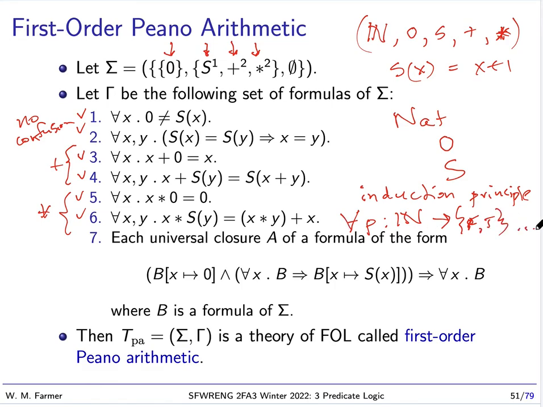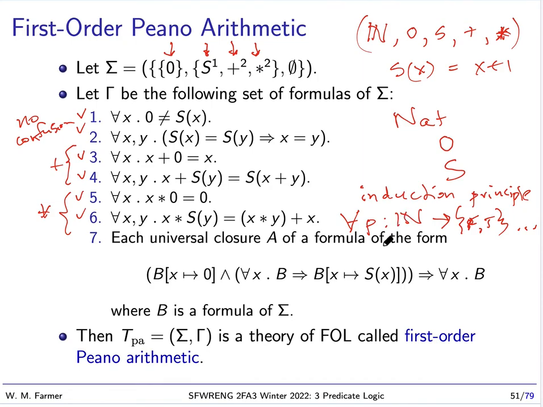That's how the induction principle starts, for all properties. But notice property is a higher order value, and we cannot quantify in first order logic over this. So we cannot express the induction principle, and therefore we cannot capture the notion of no junk.